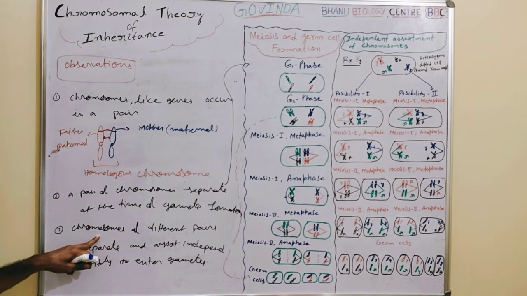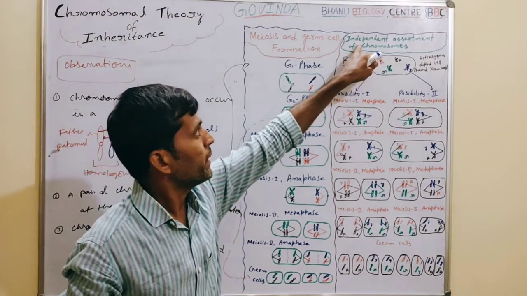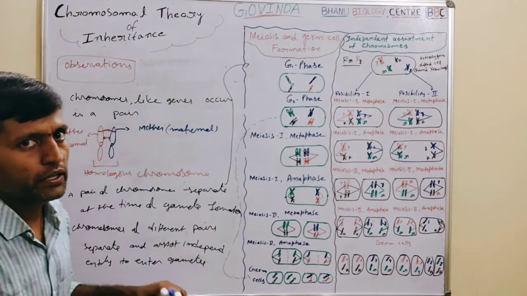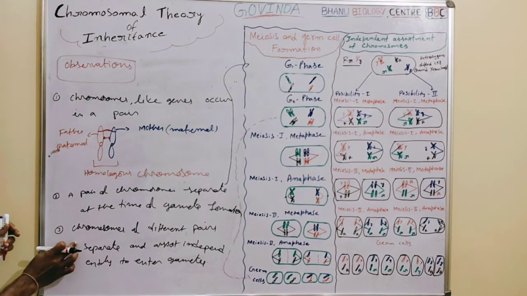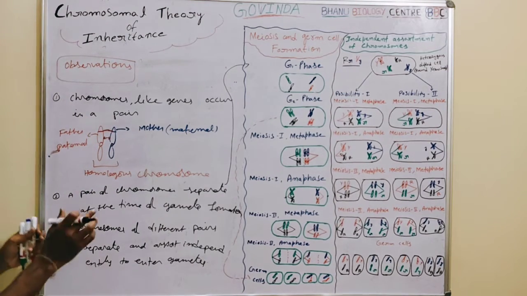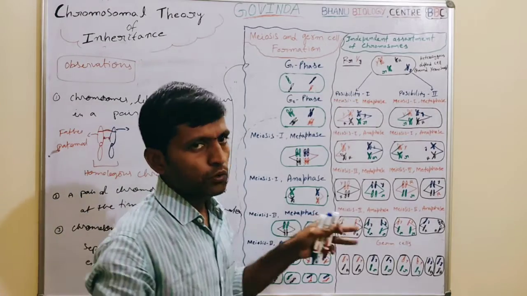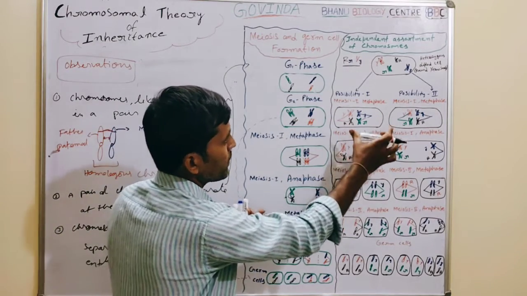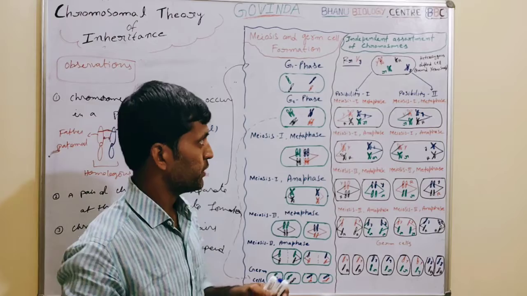This observation matched with another Mendelian principle, that is the law of independent assortment. Right? This third observation was matched with this principle. So here also we go for taking the diagrammatical representation.